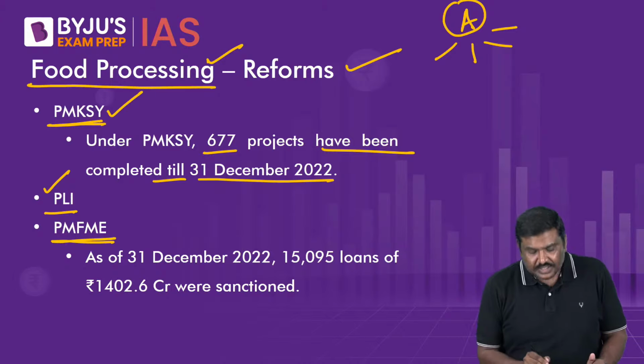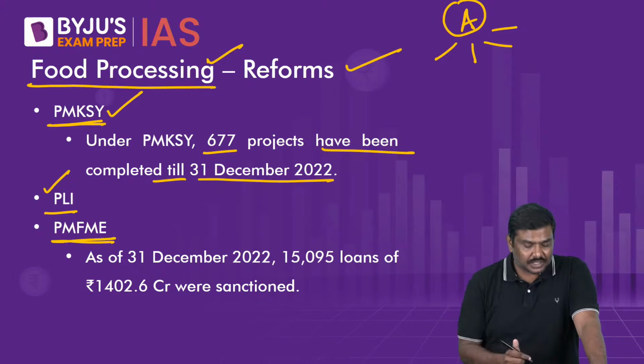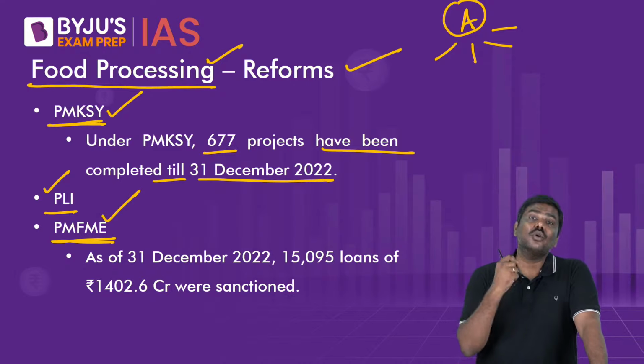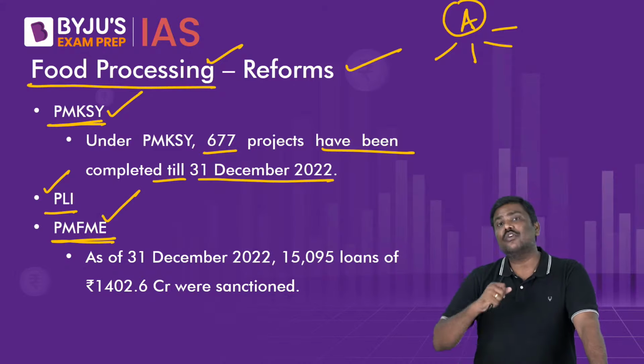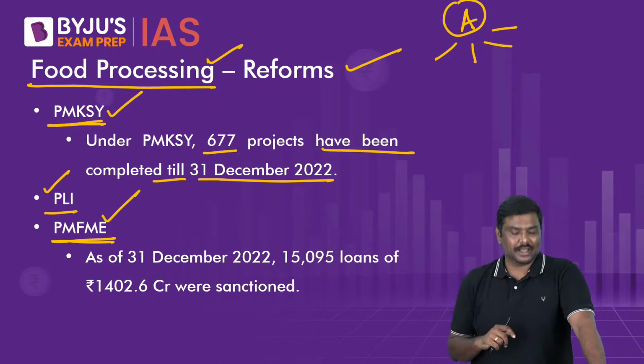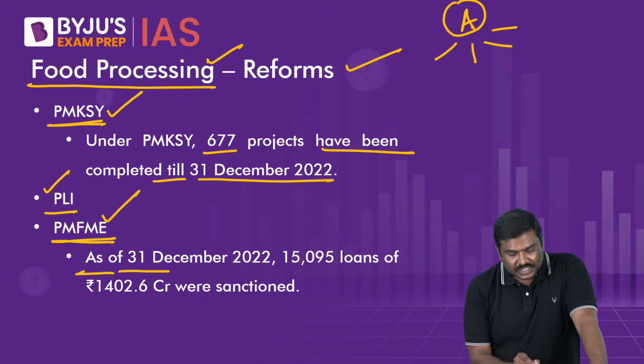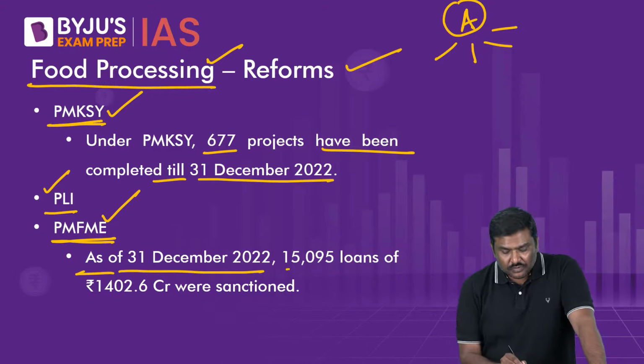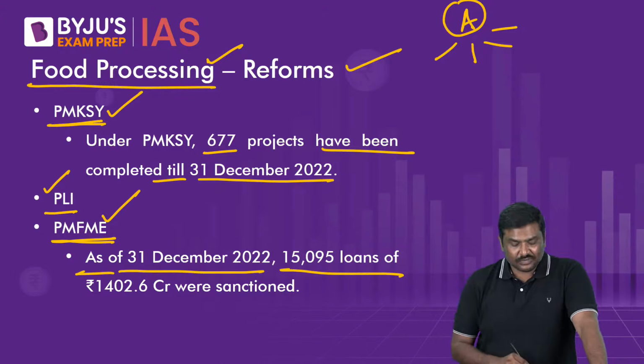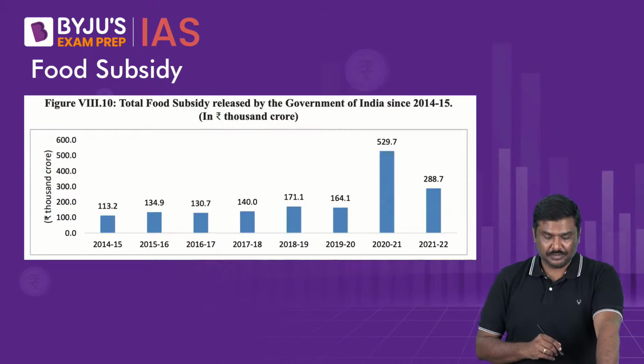And in this context, Government of India has launched the Pradhan Mantri Formalization of Micro Enterprises scheme, where the target is to formalize more than 2 lakh micro enterprises. As of 31st December 2022, 15,095 loans valuing up to 1,400 crore have been sanctioned under PM-FME.